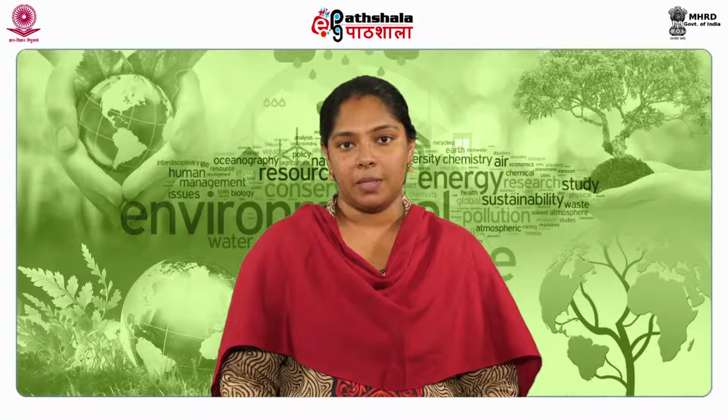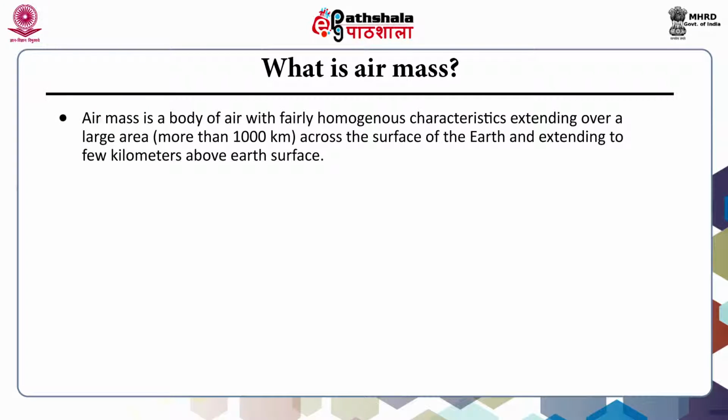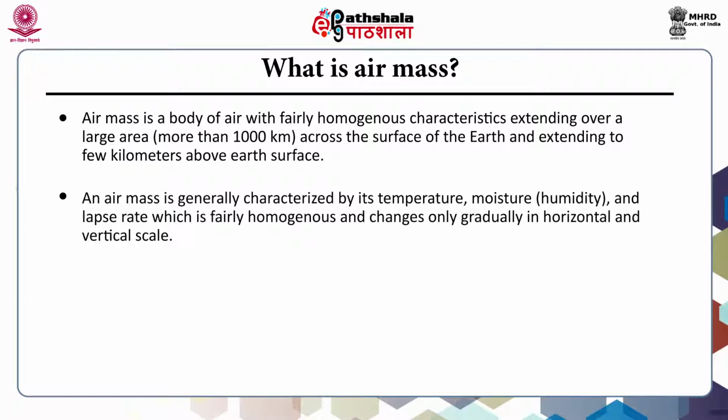What is air mass? Air mass is a body of air with fairly homogeneous characteristics extending over a large area, that is more than 1000 km, across the surface of the earth and extending to few kilometers above the earth's surface. An air mass is generally characterized by its temperature, moisture, that is humidity, and lapse rate, which is fairly homogeneous and changes only gradually in horizontal and vertical scale.